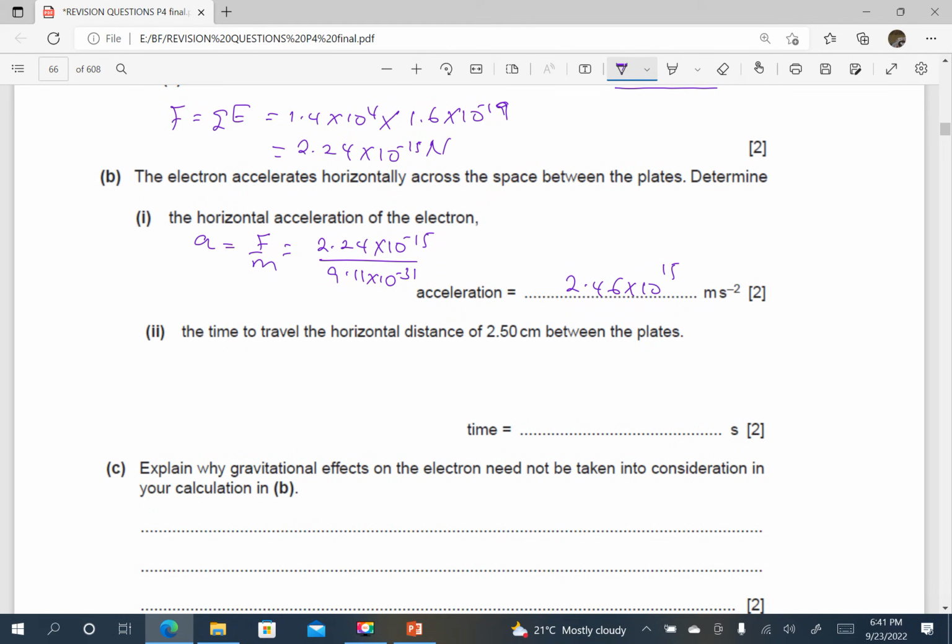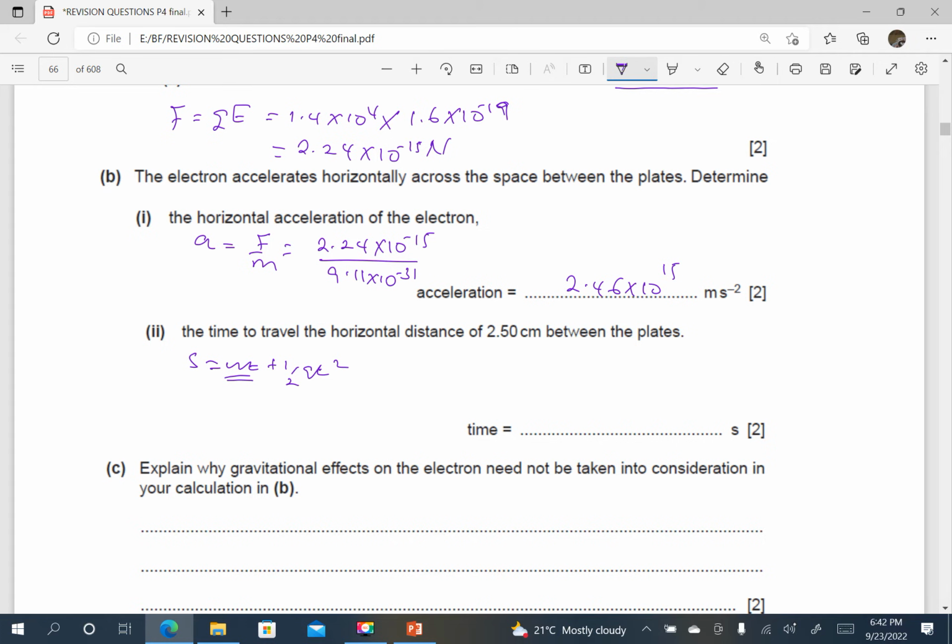Part 2. The time to travel the horizontal distance of 2.5 centimeters between the plates. So the easiest equation to use to find time, I think, is s equals ut plus a half at squared. Note that the resultant force is in the horizontal, so the acceleration is in the horizontal this time. But it started from rest. If it did start from rest, then the initial velocity is 0.